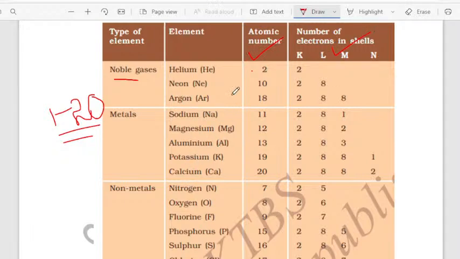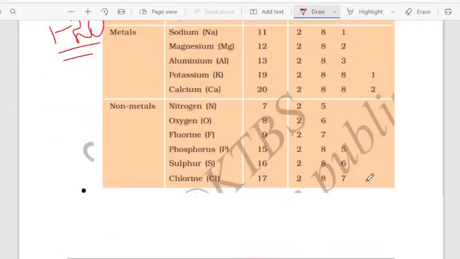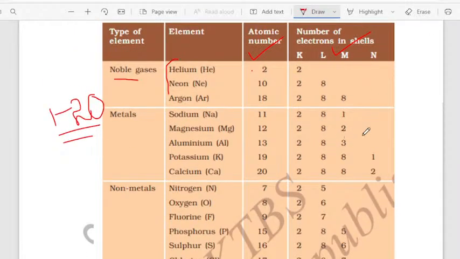Okay, so check out the elements given in the metals and non-metals, their atomic numbers, and also the electronic configuration. Okay, and I think you know about valency and valence electrons. Let me ask you a last question on this particular topic.